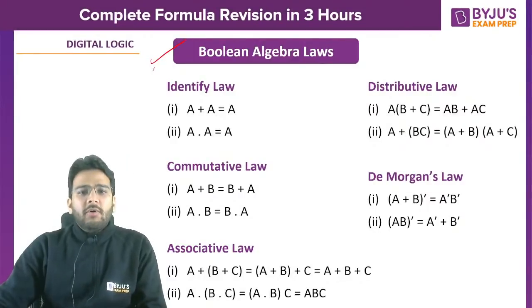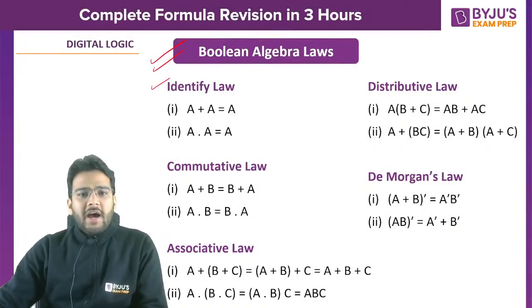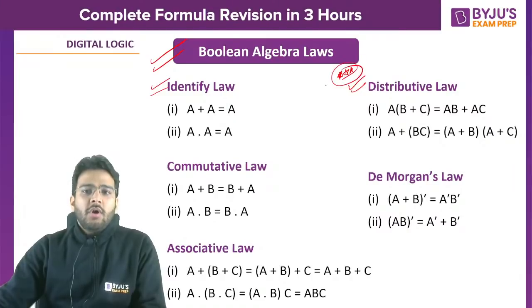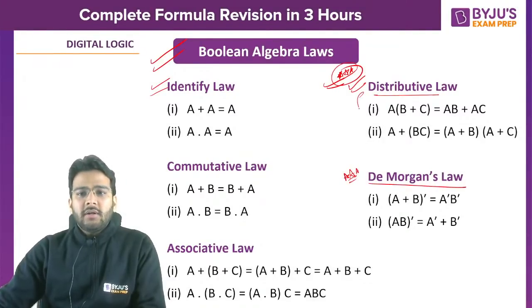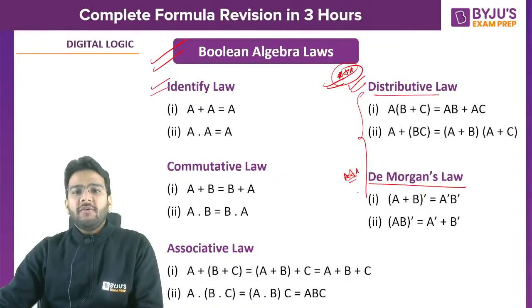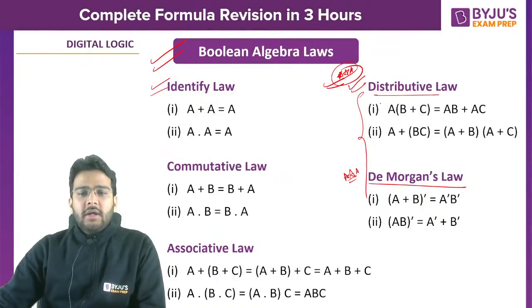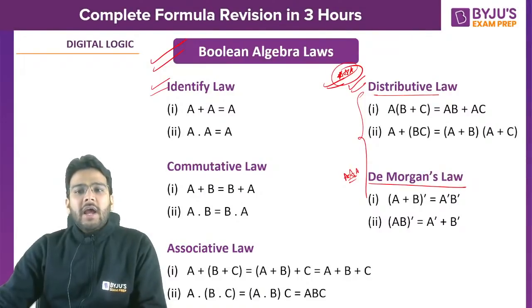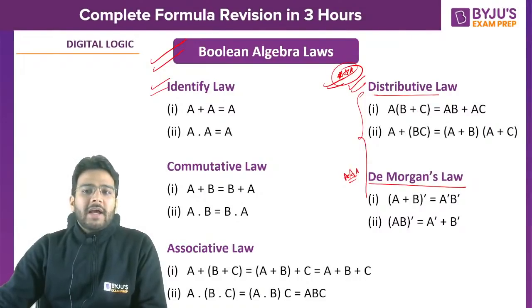Now if we talk about Boolean algebra laws, we have the identity law, so that is very easy. Distributive law is very, very important, because in simplification questions mostly we use the distributive law or De Morgan's law. These two laws are most important for the simplification of Boolean expressions. In the distributive law, A and (B or C) we can write as AB or AC.